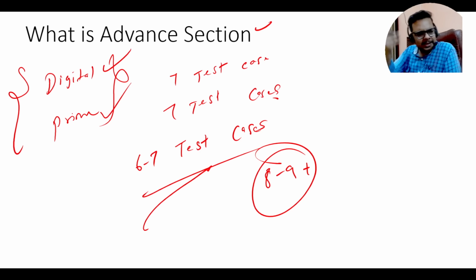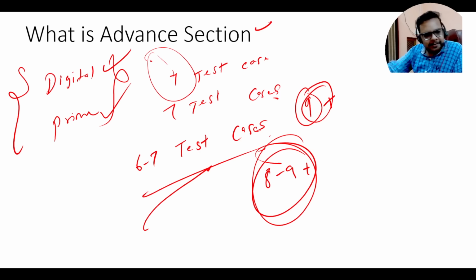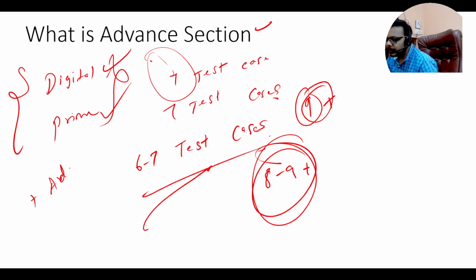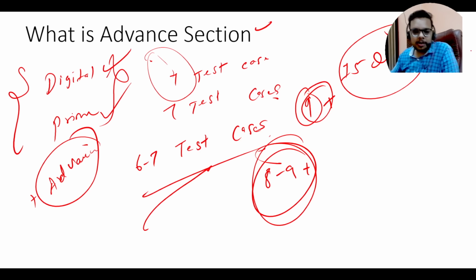I have seen this year also. If you are solving around 9 or 9 plus test cases, students are getting Prime. If you are solving around 5, 6, 7 test cases, students are getting Digital. So coding questions matter a lot. Plus your advanced section score, like advanced aptitude and reasoning, the section in which you will get 15 questions, that is also very important. Because if the score is not good in that, you will not get a much higher profile.